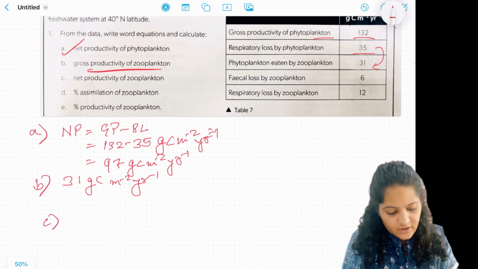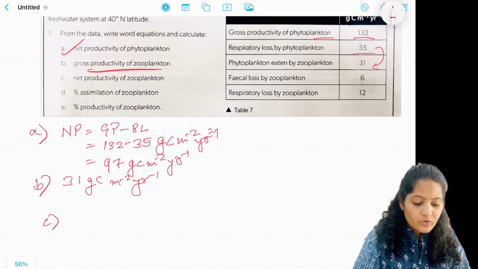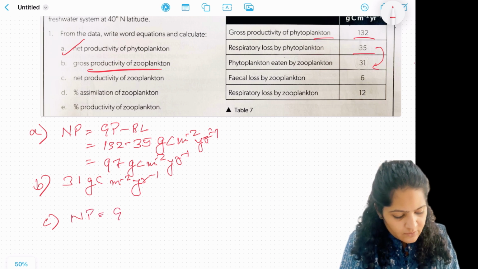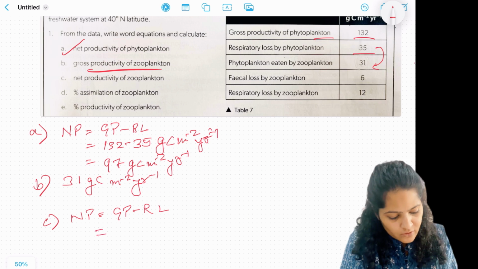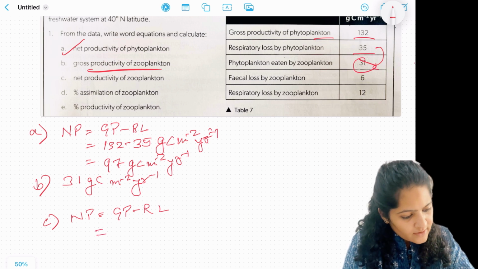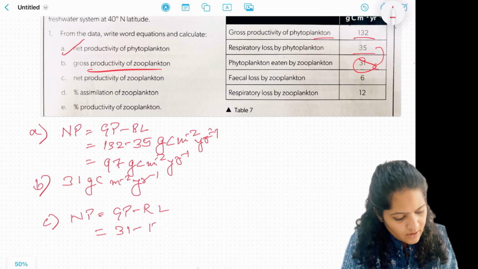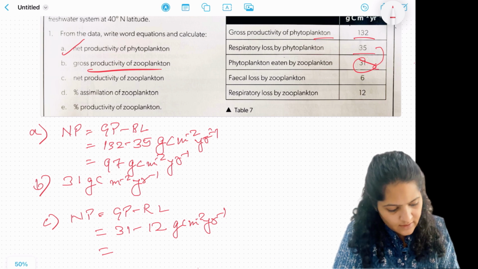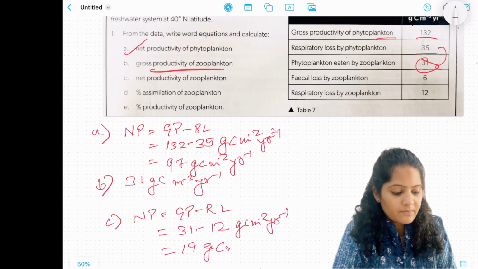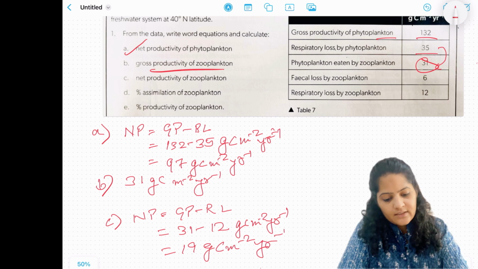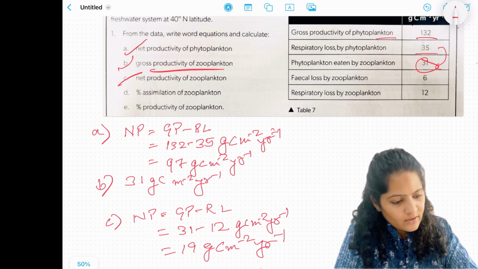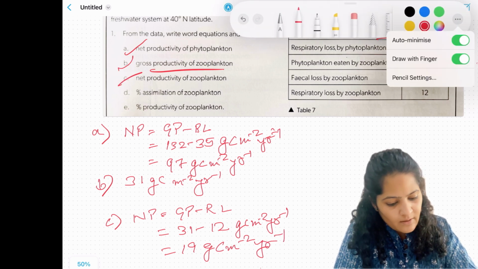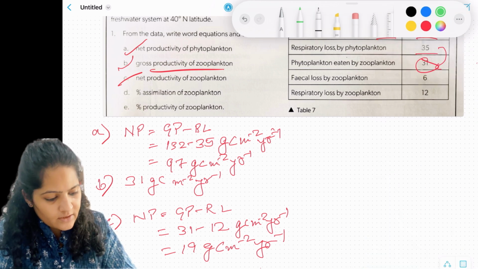The C part asks what is the net productivity of zooplankton. We already know net productivity is gross productivity minus the respiratory loss, right? So for zooplankton, the gross productivity is 31 minus 12 grams of carbon per meter square per year, so 19 grams of carbon per meter square per year. So that is your part C. Let's now come to the percentage one, that is your part D, percentage assimilation.